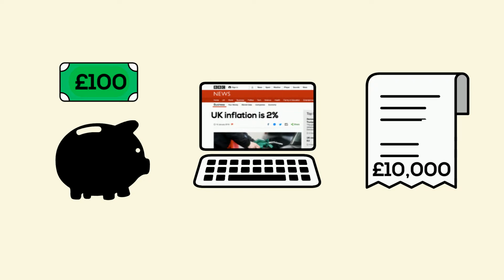With inflation at 2%, you have effectively lost £2 from your savings and £200 from your salary. If I tell you that you now have £98 in savings and a salary of £9,800, you would probably pay closer attention to inflation. Inflation is invisible because this doesn't happen. Inflation doesn't show in the numbers. At the end of the year, you still have the same amount of money in numbers terms, but that money does not have the same spending power as it did before. In other words, it doesn't go as far.